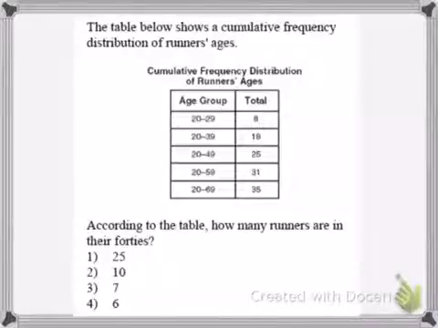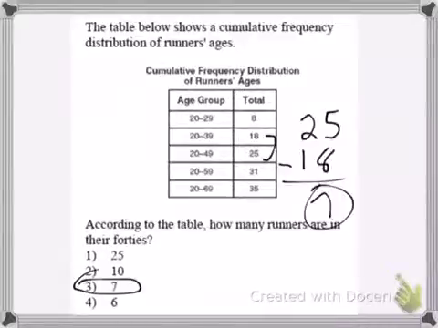The table below shows cumulative frequency distribution of runners' age. According to the table, how many runners are in their 40s? Right here, because they increase every time by the number in the ages. So from 20 to 29, it goes 8 to 18, 18 to 25. So we know from 40 to 49 would add 7 more students because 25 minus 18 is 7.